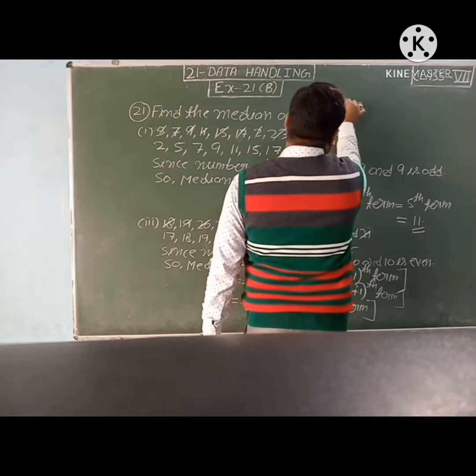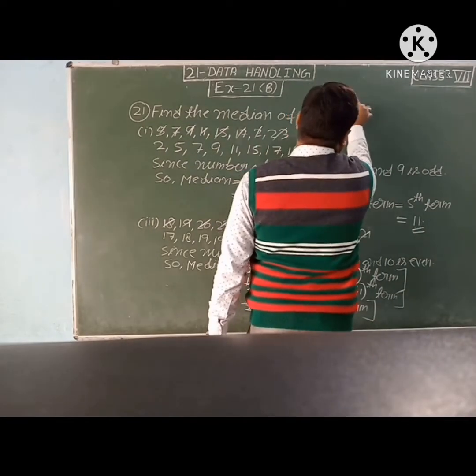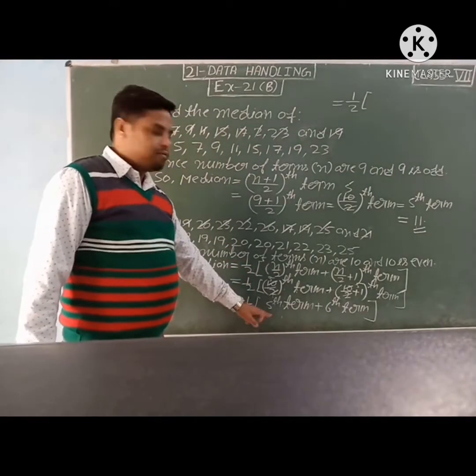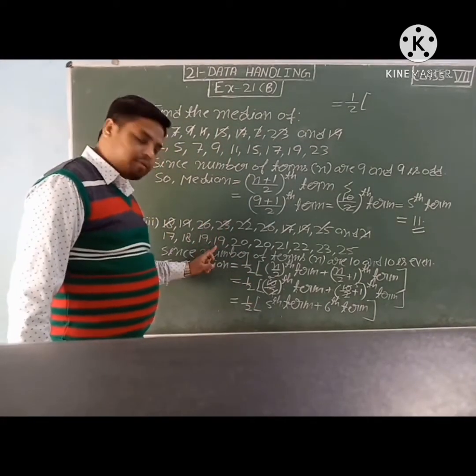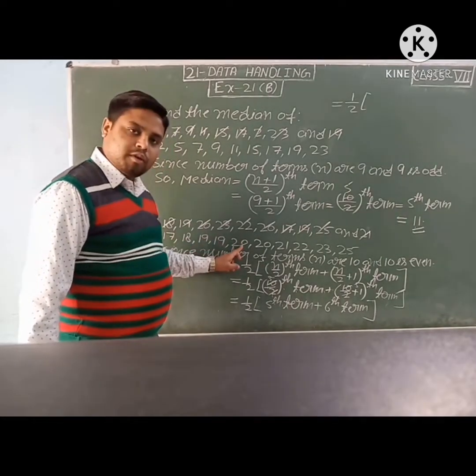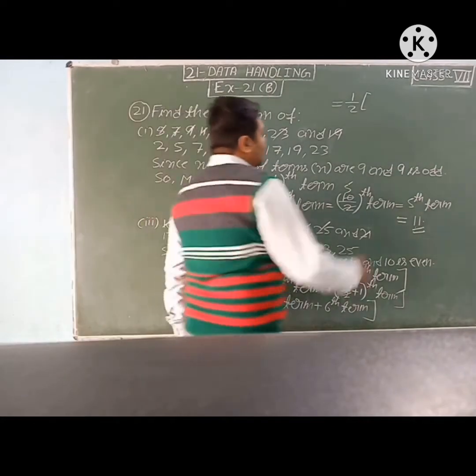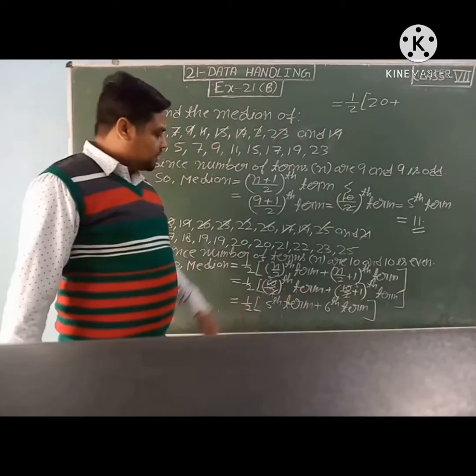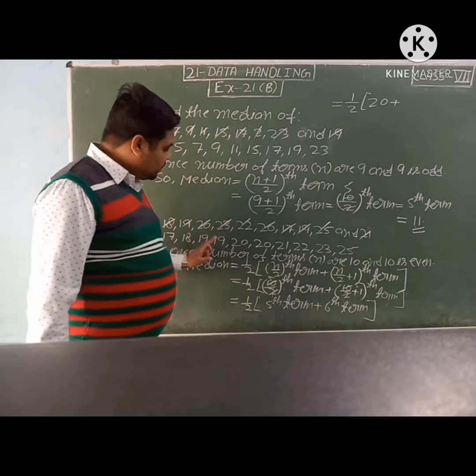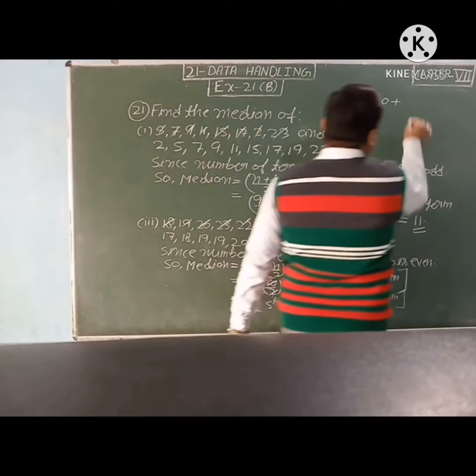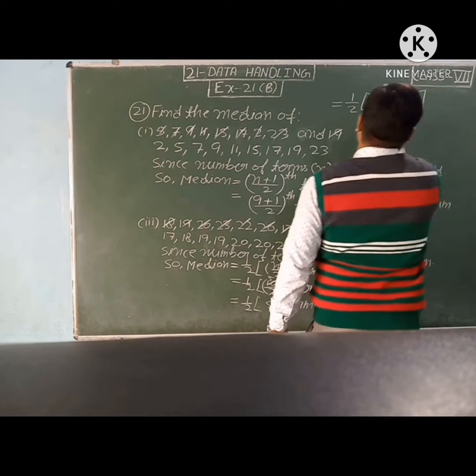There is no space, that's why I am solving here. So 1 upon 2, fifth term. We will take the fifth term from this: 1, 2, 3, 4, 5. So the fifth term is 20. So 20 plus the sixth term: 1, 2, 3, 4, 5, 6. The sixth term is also 20. So plus 20. Now we will solve this.